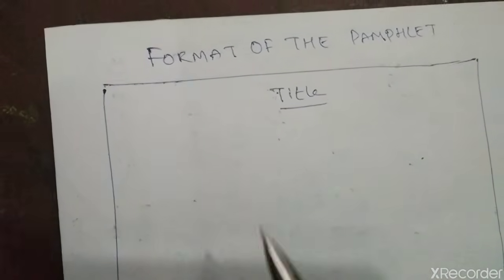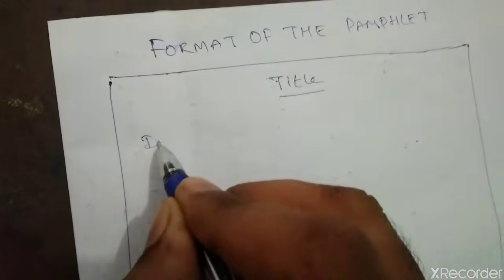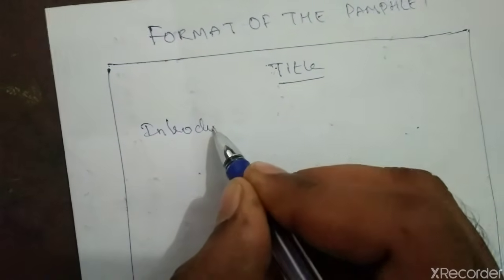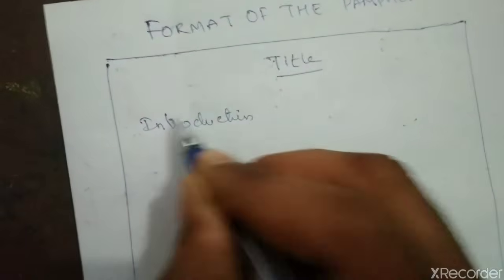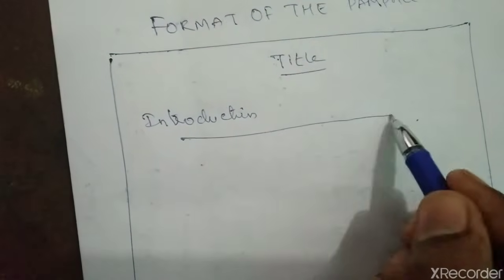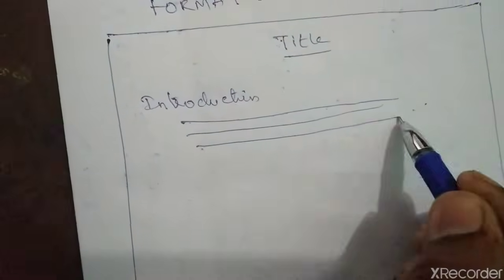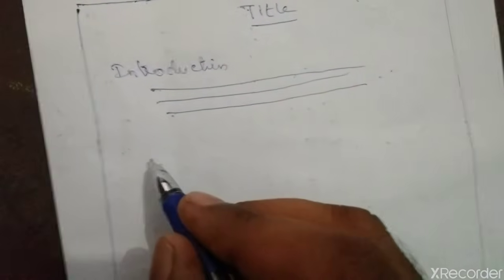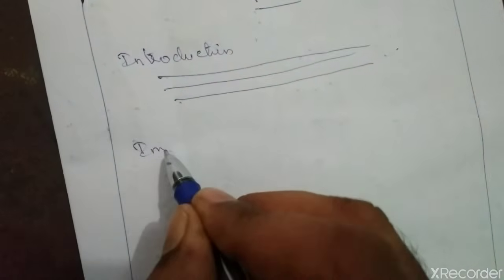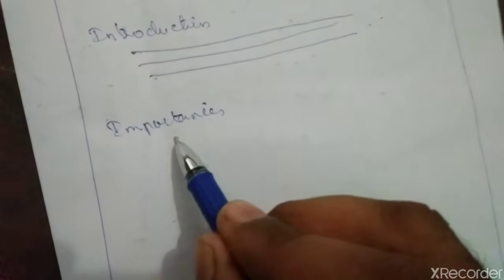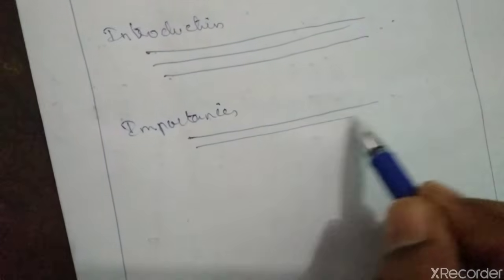Now here is your introduction. You have to write the introduction, and it should not be less than 3 to 4 lines. Now the introduction is there. Then the importance of the topic. You have to write the importance of the topic, in however many lines you can.